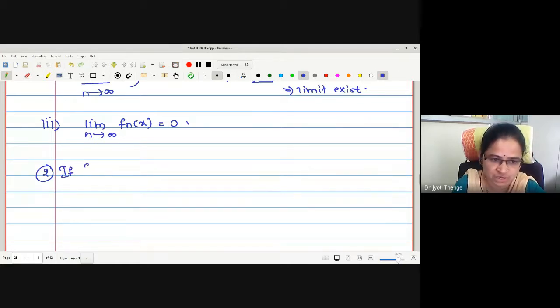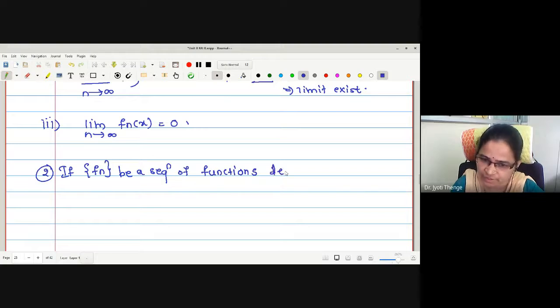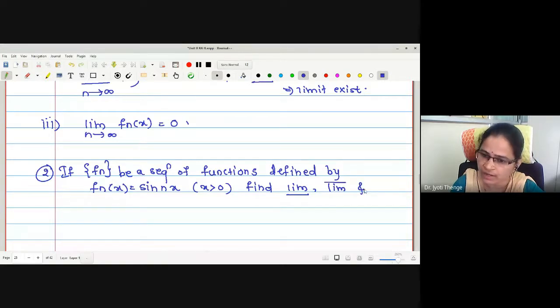Let f_n(x) be a sequence of functions defined by f_n(x) equal to sin nx for x greater than 0. Find limit inferior, limit superior and limit, if it exists.